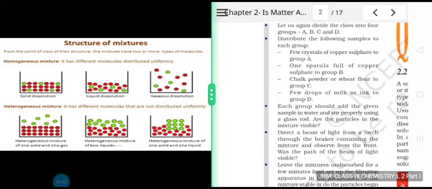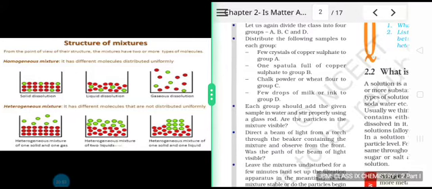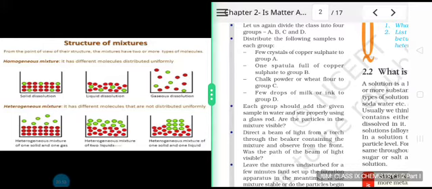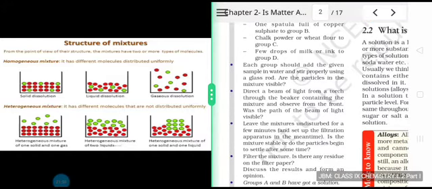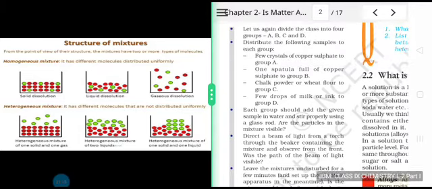Let us again divide the class into 4 groups A, B, C and D. Distribute the following samples to each group. Few crystals of copper sulfate to group A, 1 spatula full of copper sulfate to group B, chalk powder or wheat flour to group C, and few drops of milk or ink to group D. Each group should add the given sample in water and stir properly using a glass rod. Are the particles in the mixture visible?